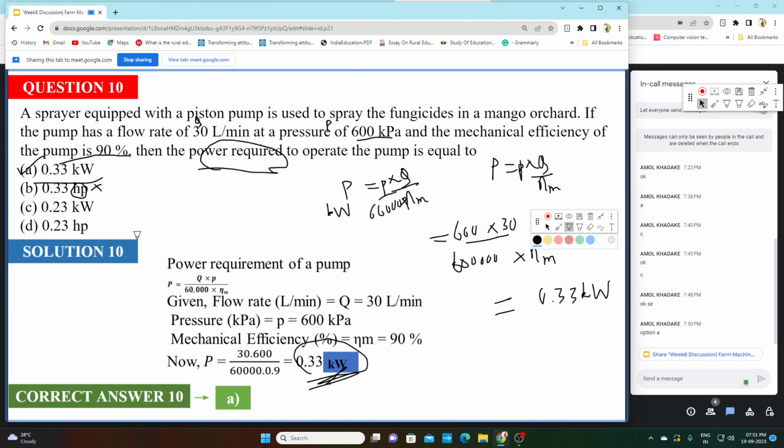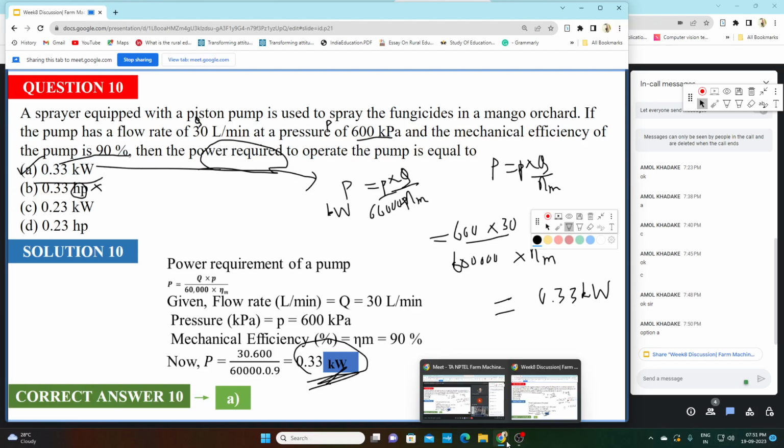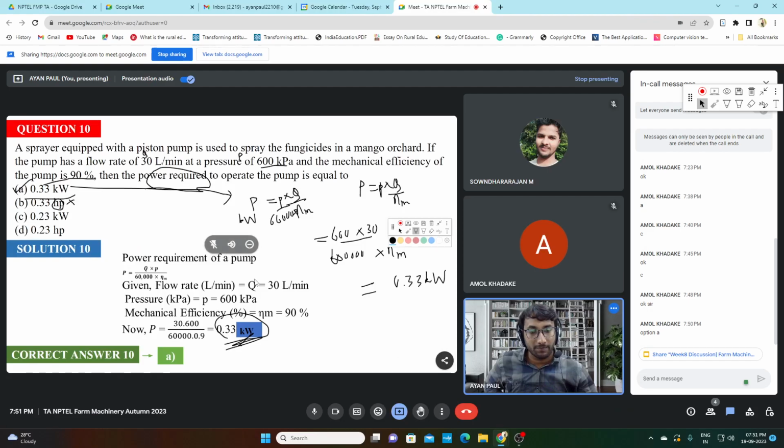So in a numerical question, you also have to be careful regarding units. This formula gives your power in kilowatt, that is why 0.33 kilowatt. Is this question clear to all of you?